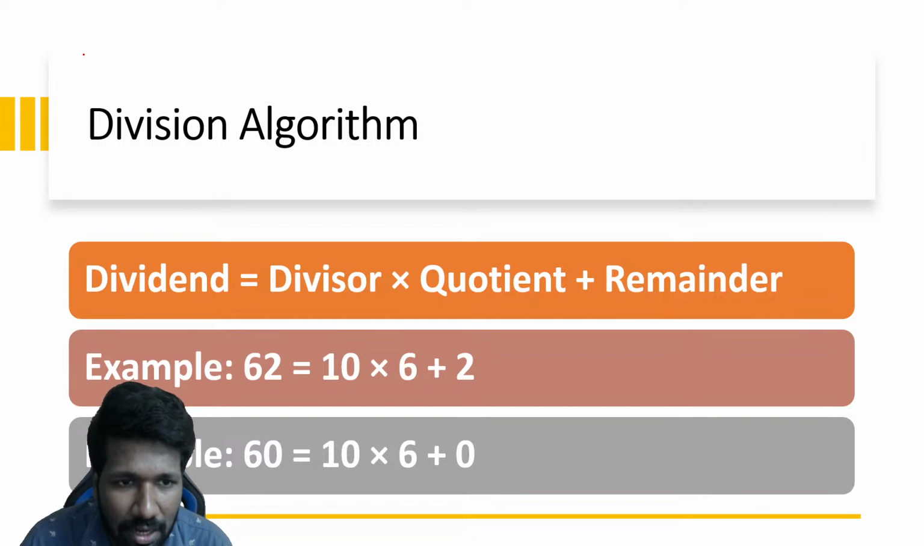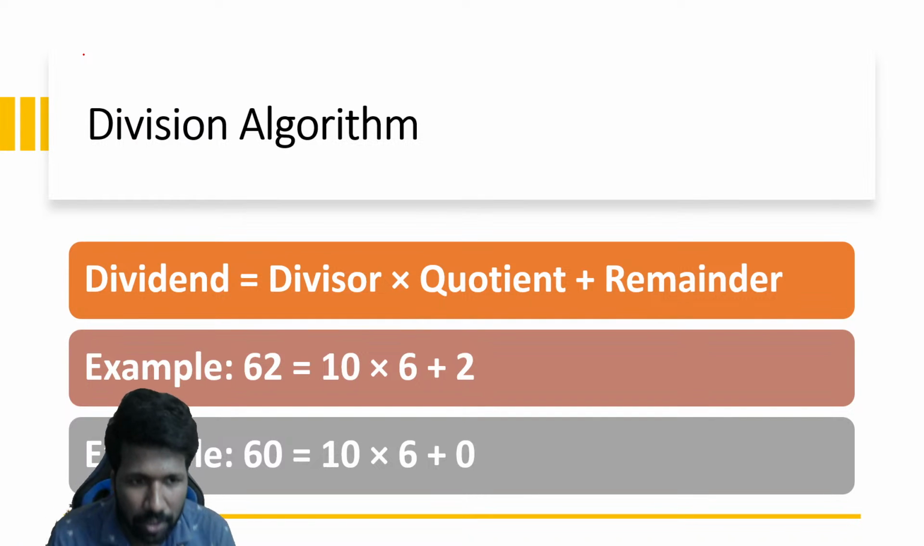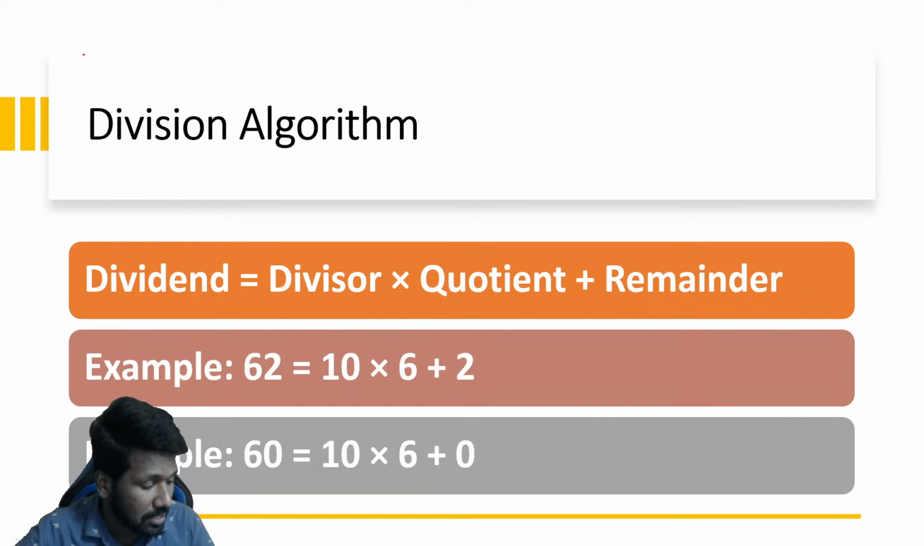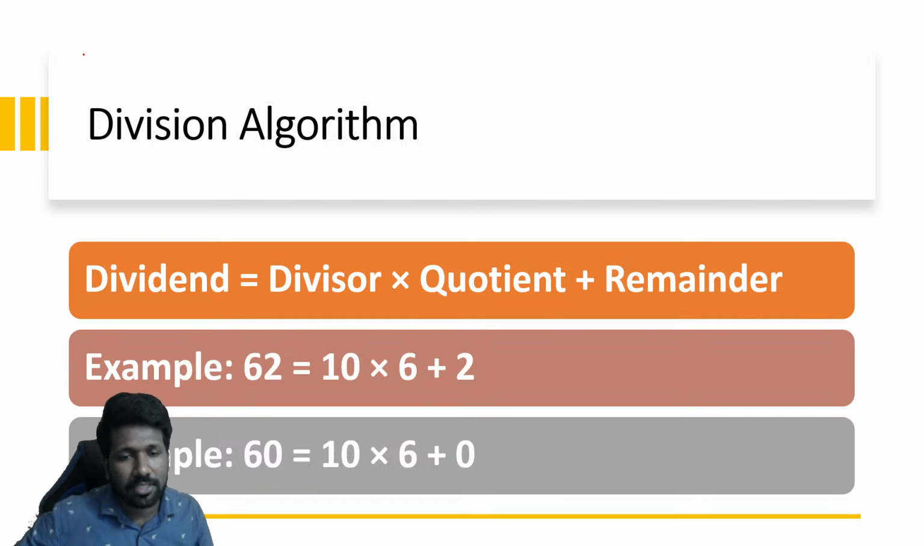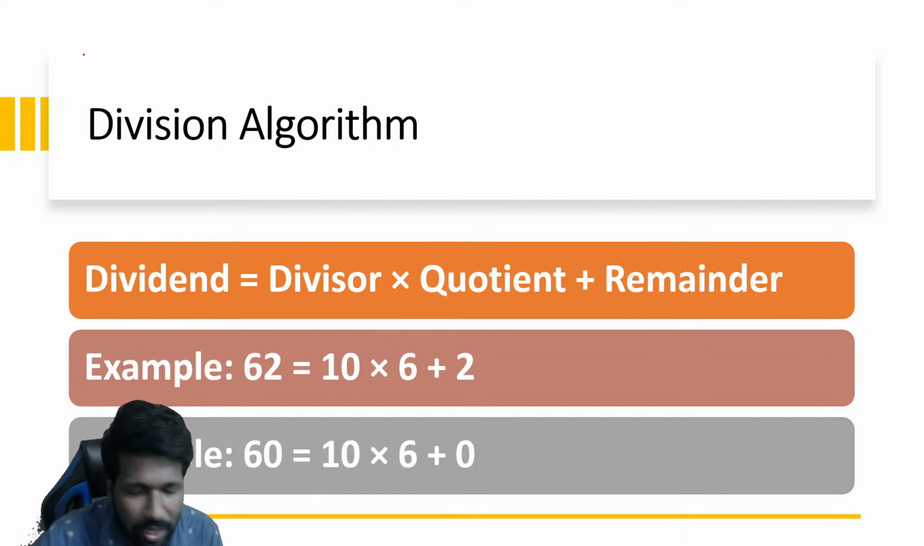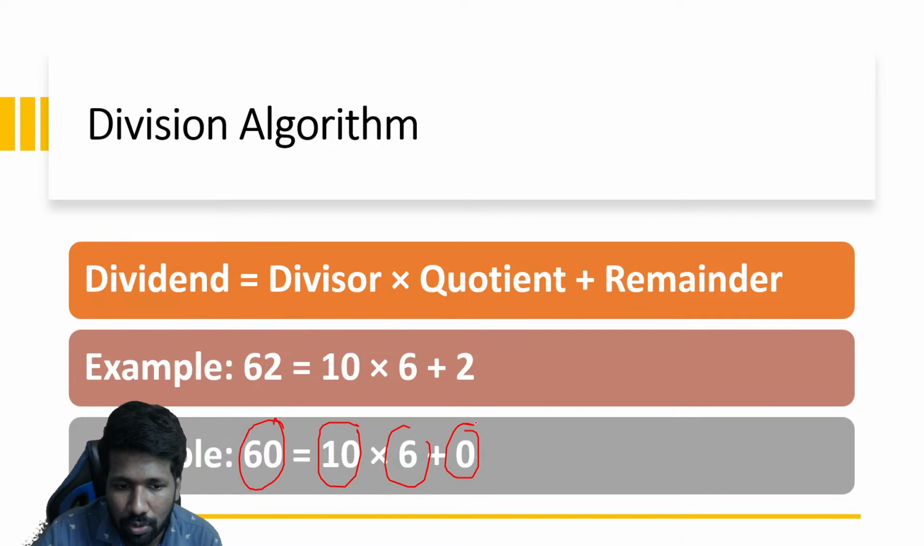Okay, so let us start. Remainder theorem starts from the division algorithm. What is the division algorithm? We discussed this in the divisibility chapter also, but if any of you have missed that chapter, I will just summarize it once again. Dividend is equal to divisor into quotient plus remainder. For example, 60 is equal to 10 into 6 plus 0.